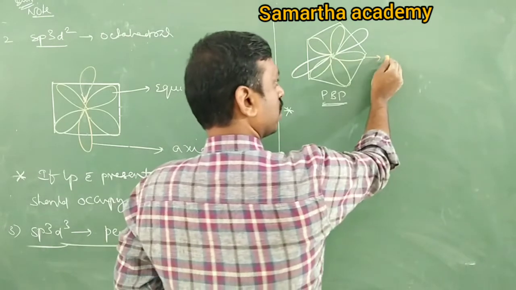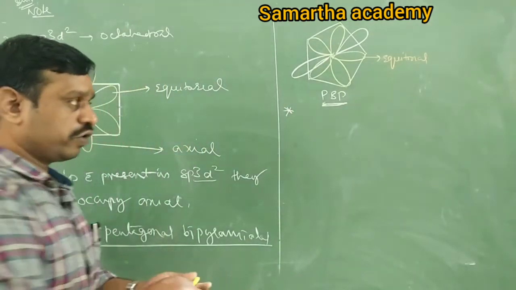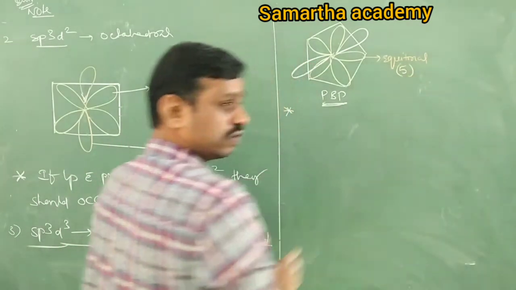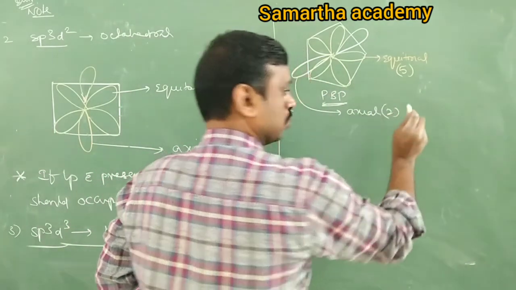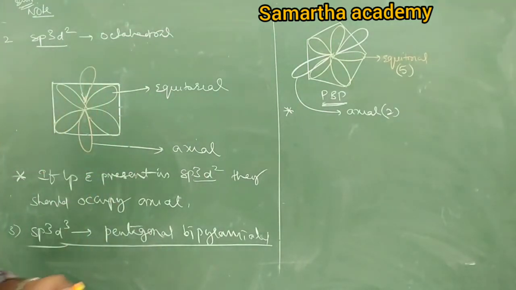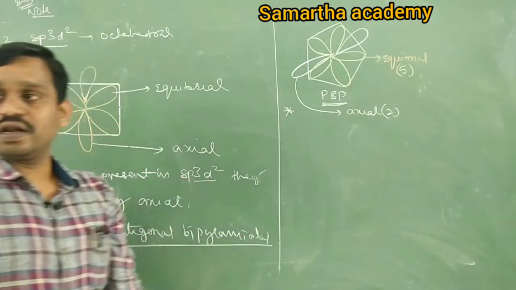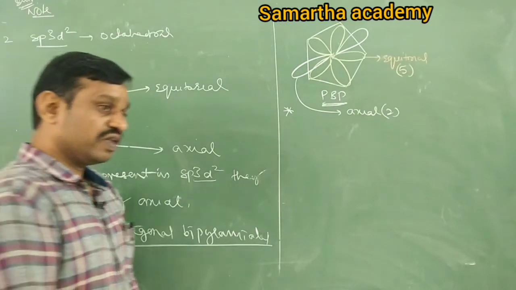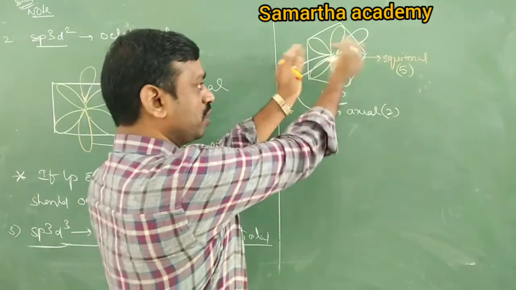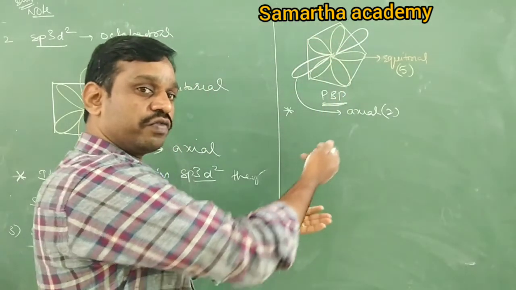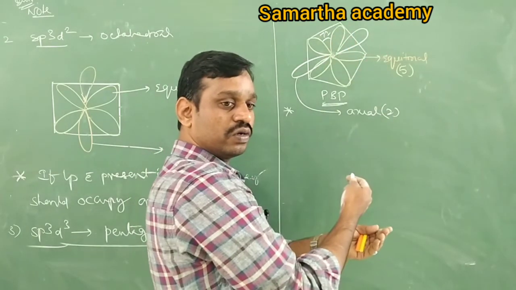Now here, in case of pentagonal bipyramidal, again there are 2 types of orbitals. These are equatorial orbitals. There are how many equatorial orbitals? 5. Then there are 2 axial. But when you compare repulsion between equatorial and axial, which orbital experiences more repulsion? Why? You see the angle. In a small space they occupy 5, no? The angle between equatorial is 72. It means less angle, so more repulsions.